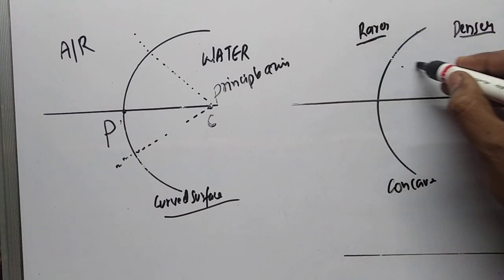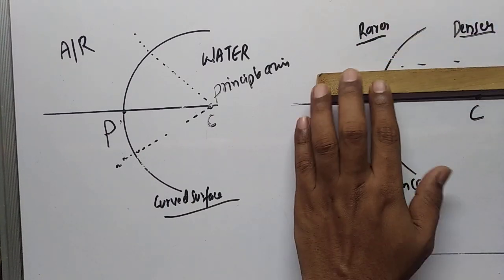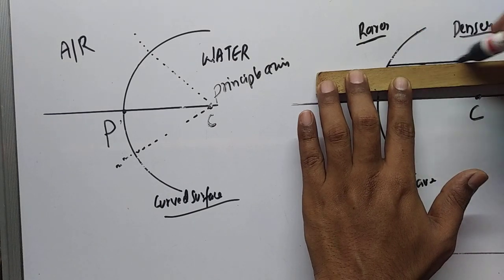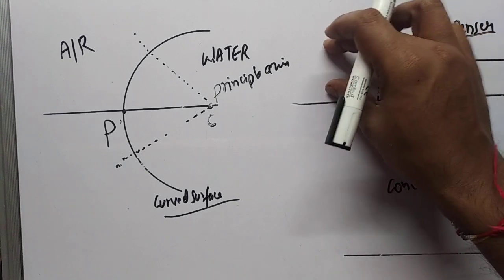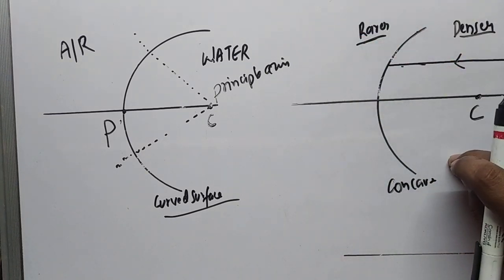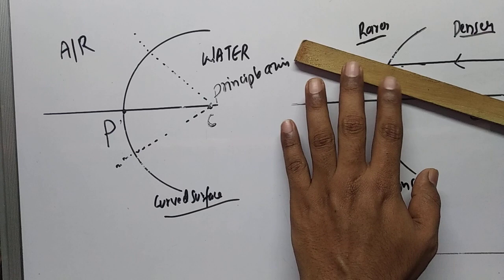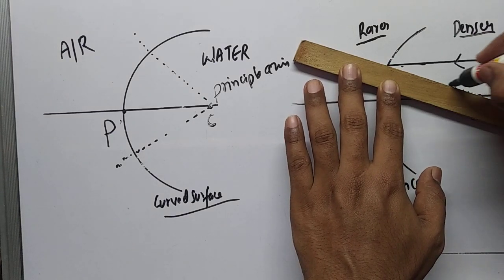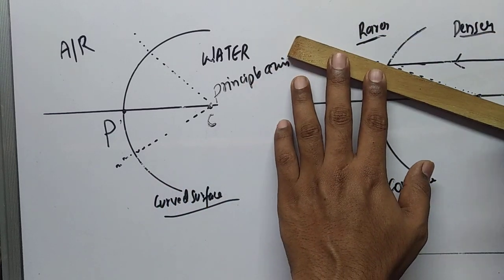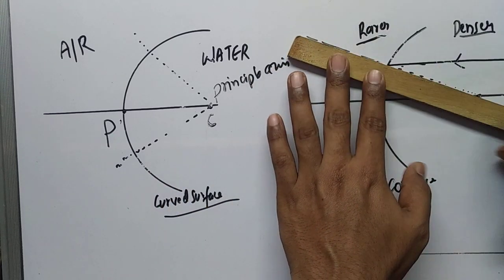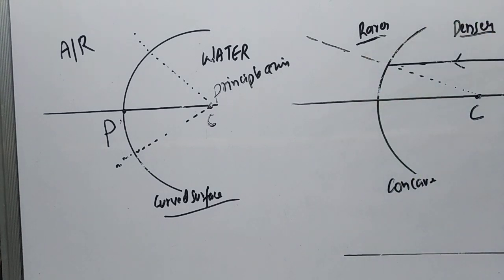We'll assume that here we have water. Let me take a ray which is parallel to the principal axis. So this is a ray which is parallel to the principal axis. A ray which is parallel to the principal axis is traveling from denser medium to rare medium in the concave surface. Let me draw the normal. And in the plane surfaces we have seen whenever a ray is traveling from denser to rare, it will move away from the normal.